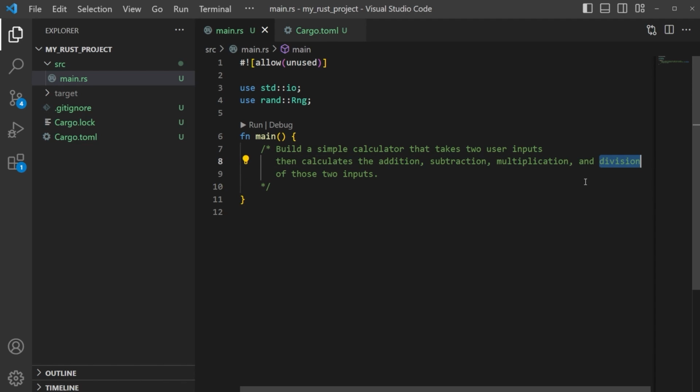Now for division, make sure that you are taking that and making it a float, just as a little tip, but for the rest, they can just be basic integers. So go ahead, type this out, figure it out. Once you got it done, meet me in the next video. We'll just do a quick walkthrough on what the solution could look like.